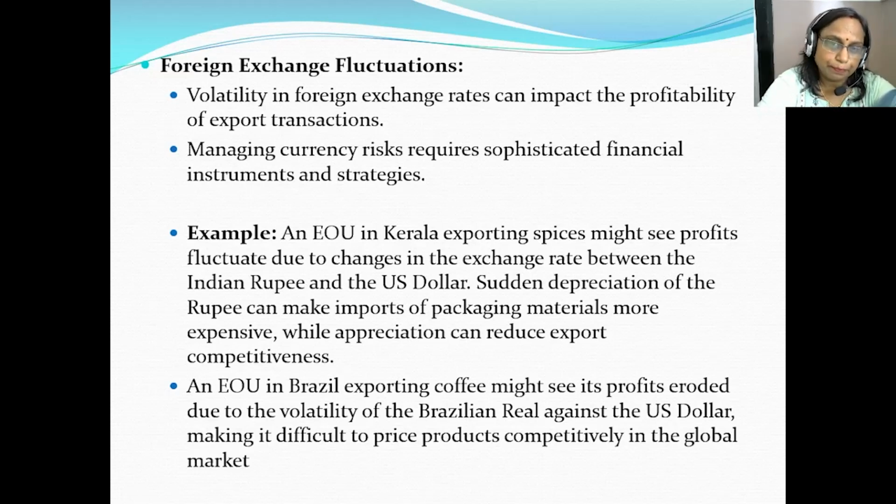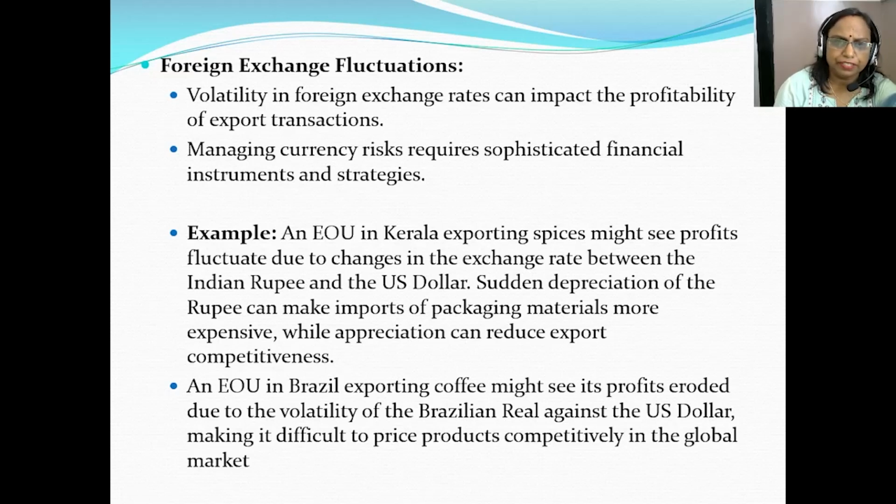So for example, an EOU in Kerala, which is exporting spices, faces the challenge that its profits are fluctuating due to changes in the exchange rate between the Indian rupee and the US dollar.